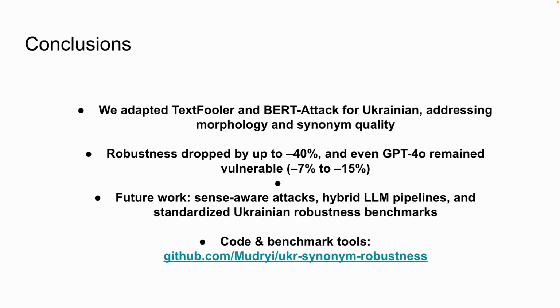In the end, we have the following. We adopted TextFooler and BERT Attack for Ukrainian, addressing morphology and synonym quality. We measured robustness dropped by 40%, and even GPT-4o remained vulnerable, with a 7-15% accuracy drop. One of our future works is to incorporate more sense-aware attacks, hybrid LLM pipelines where we use an LLM to rephrase, and we want to standardize the Ukrainian robustness benchmark to be developed.